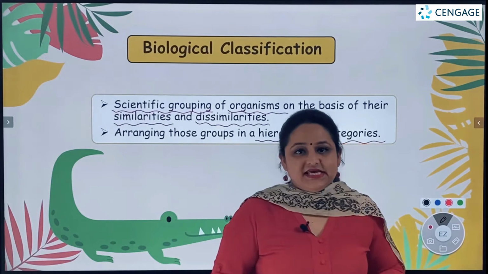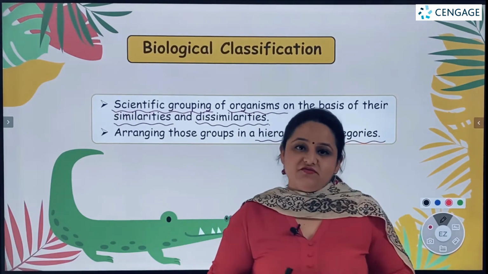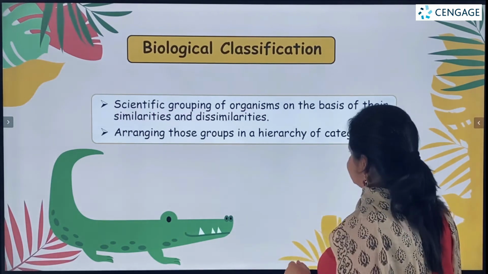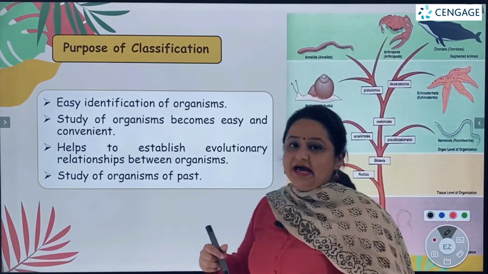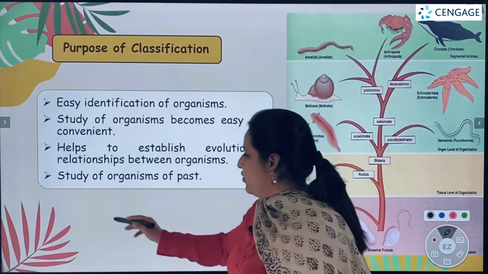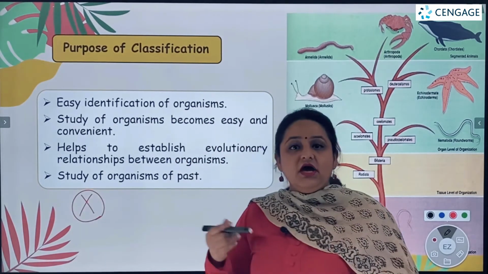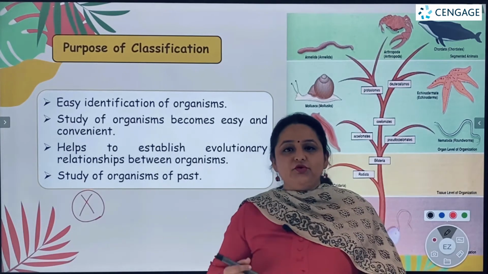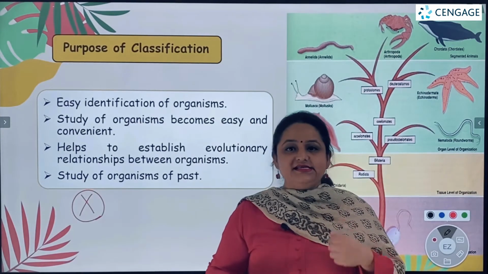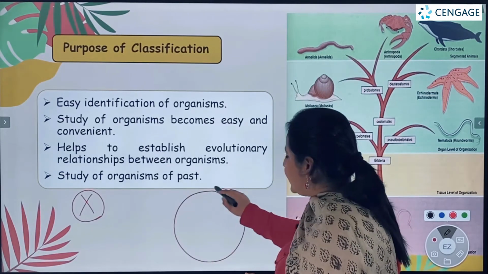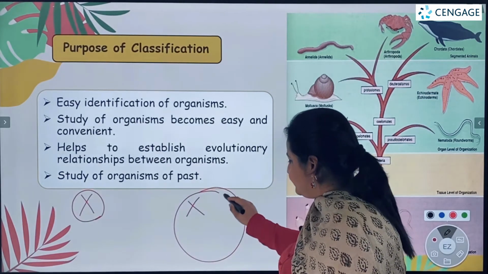So now let's see what the purpose of classification is, or how classification helps us. Suppose I have recently discovered a new organism, and let's call it X. What I am going to do is first characterize this organism, that means jot down its characters.